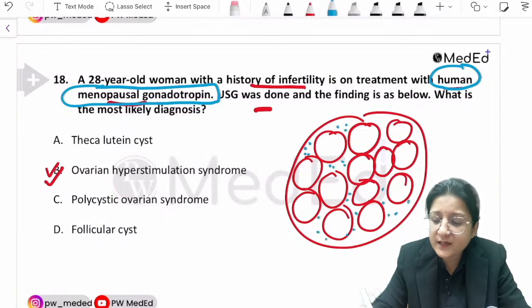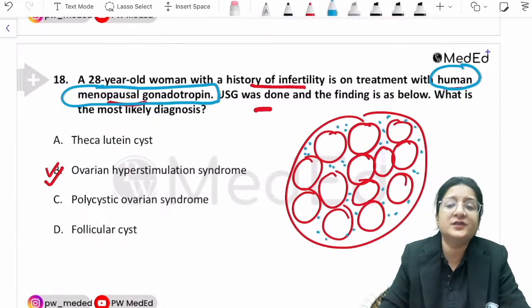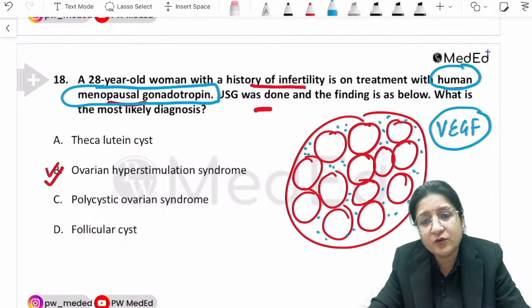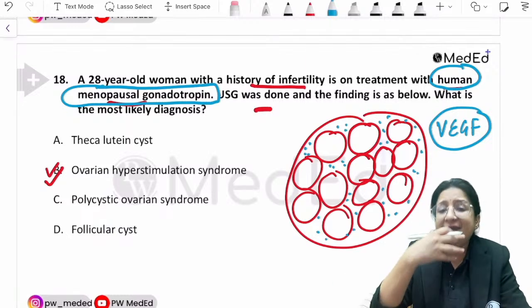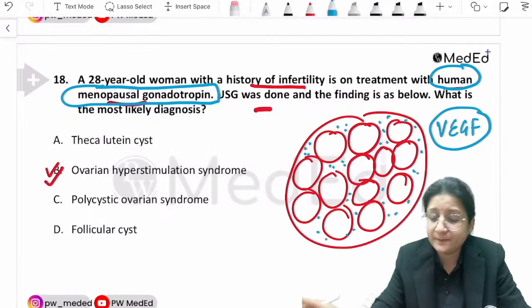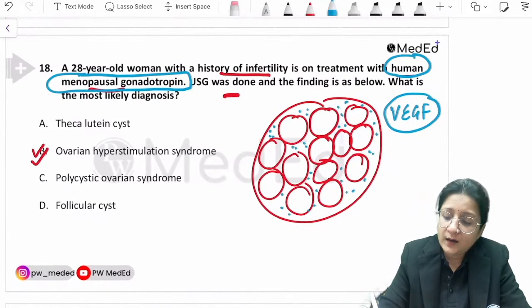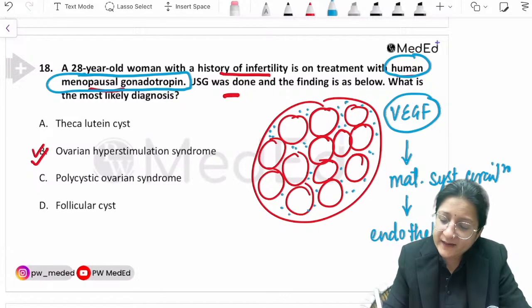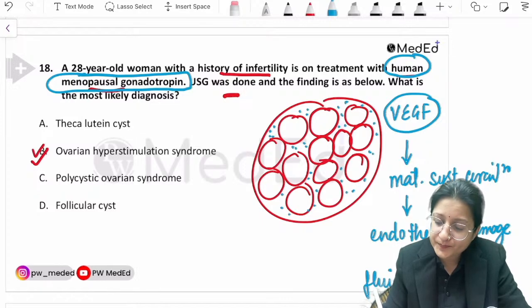We get multiple follicles, we get ovarian stroma stimulation, and it synthesizes a factor called vascular endothelial growth factor, which can leak into the maternal systemic circulation, cause endothelial damage, and lead to fluid leakage.